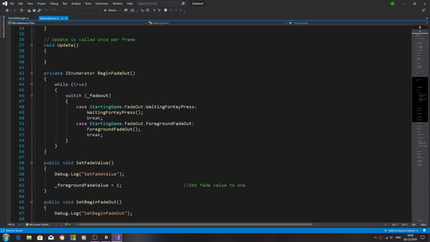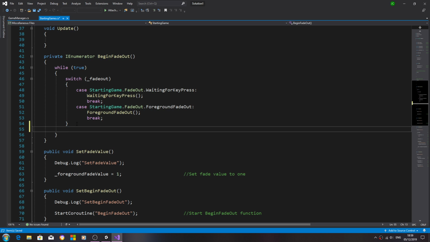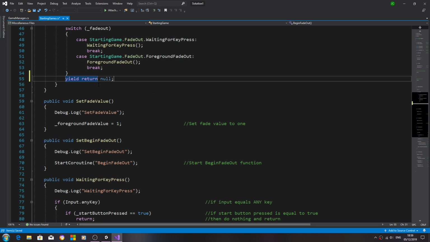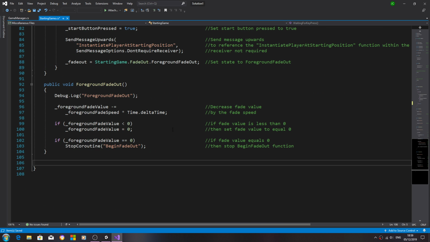So we'll come back to the starting game script and we'll come to the IEnumerator, and I forgot in the last lesson to add yield. We want the return and null. Close that line off. And then we'll come down to the bottom of the script and we'll create a type private void onGUI.